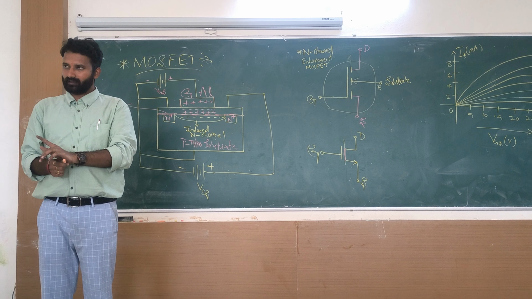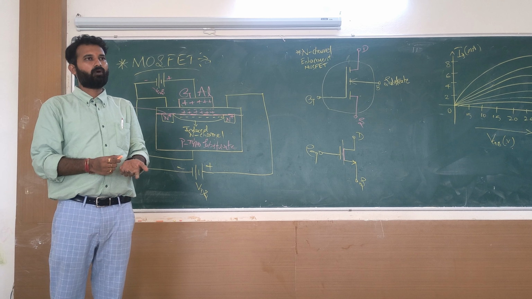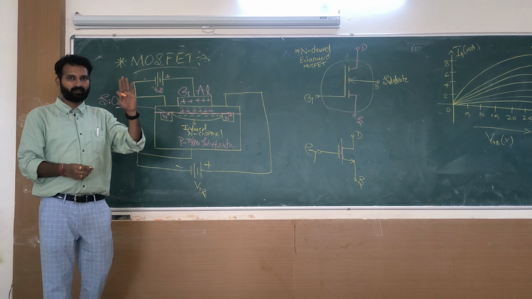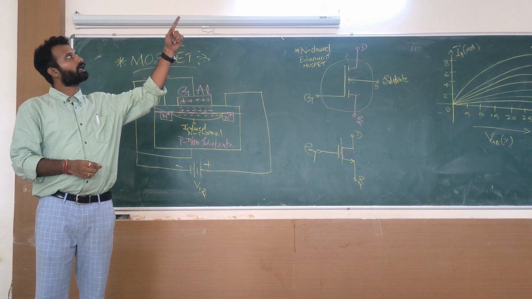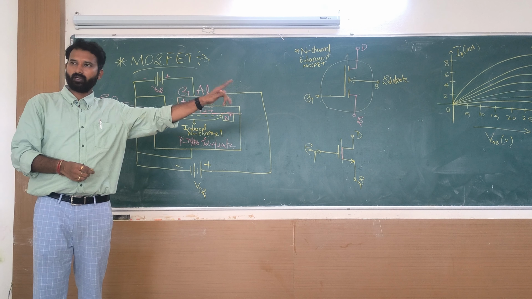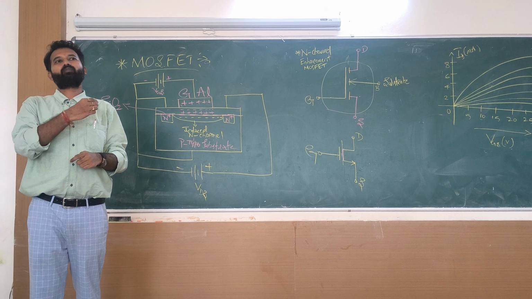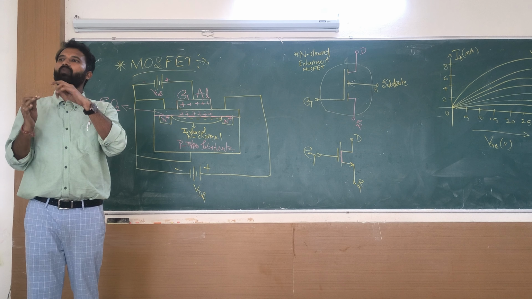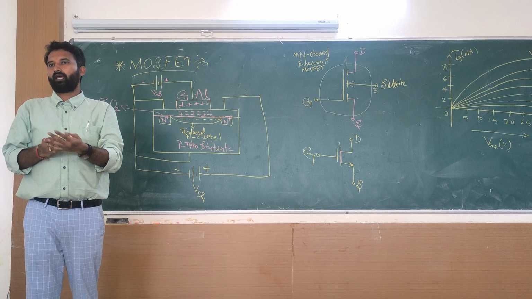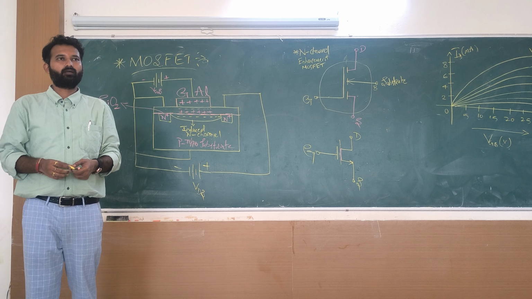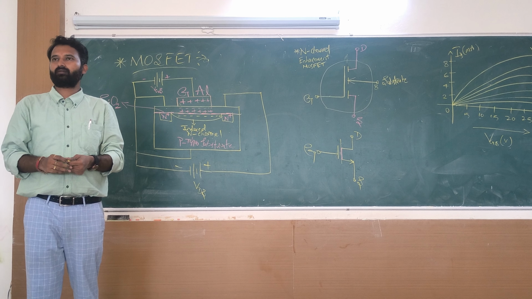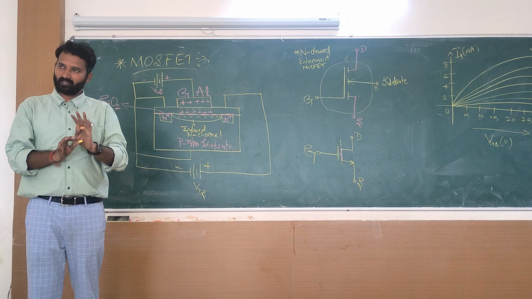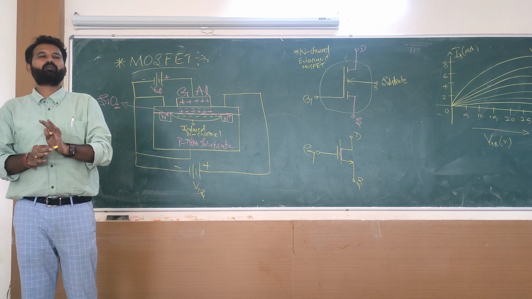By varying the voltage, you can find out the conductivity of the channel. Conductivity means whether this device will carry the current or not. If you turn it on, current is flowing in that device. If you turn it off, there is no current. So by varying the voltage, you can find out the conductivity. Conductivity means, keep in mind, the number of majority carriers. In N channel, what are the majority carriers? In P channel? Clear? Understandable? So it is specially used for switching purposes and for amplification purposes.